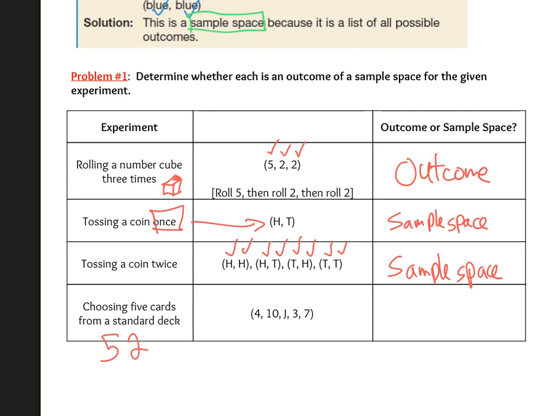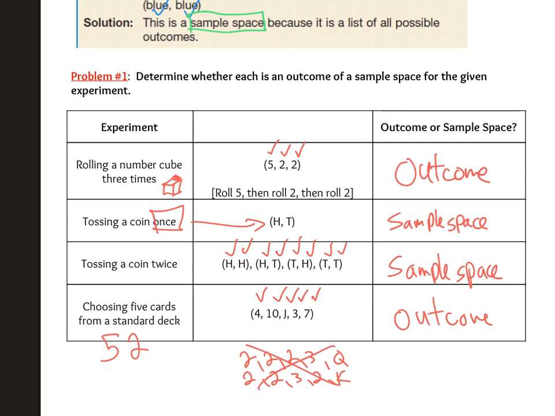But if I choose 5 cards and I get a 4, and then a 10, and then a jack, and then a 3, and then a 7, that is a single outcome, because it is possible that I get a 2, a 2, a 2, a 3, and then a queen. It's possible I get a 2, a 2, a 3, a 2, and then a king. There's a lot of different possibilities, and so 4, 10, jack, 3, 7 is only a single outcome.